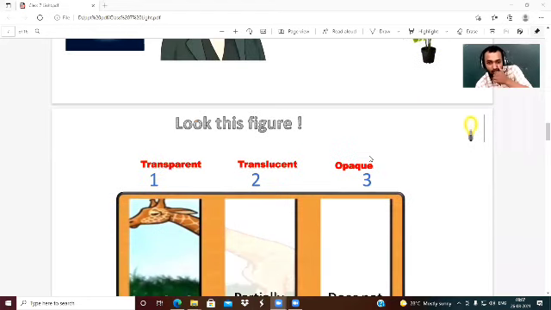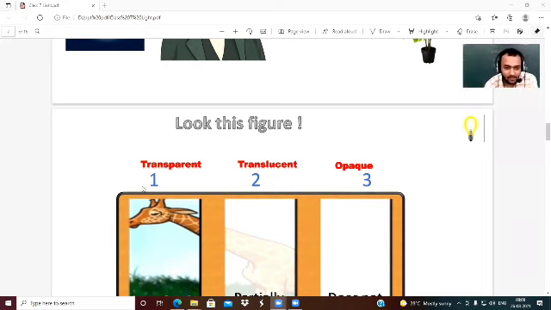Okay, now look at figures 1, 2, and 3. In figure 1, we can see the giraffe clearly, and in figure 2, we can see it partially. And in figure 3, in case number 3, what can we say? We can't see anything. So for the first medium, light passes completely, for the second medium, light passes partially, and for the third medium, light doesn't pass through.